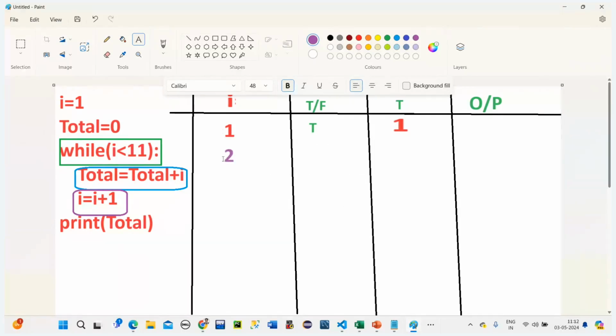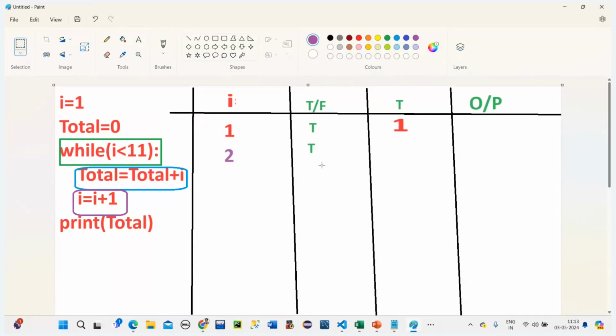Now when this I value is 2, again it will check the condition. The condition means 2 is less than 11. True or false? True. Yes, it is true. So what do we need to write here? Just true. I have to bring true here. Done. This is true.